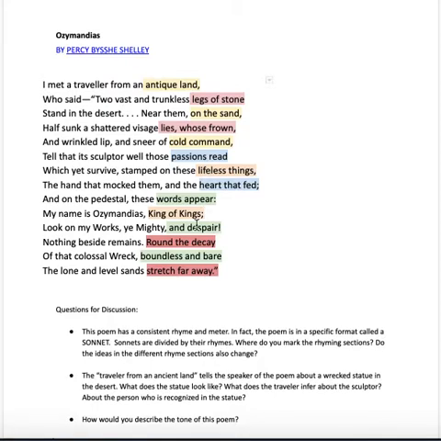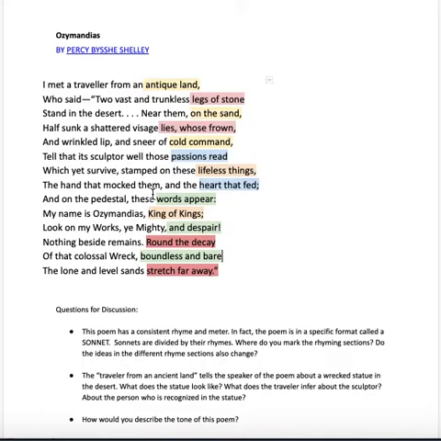So we've got these two together, and then here we've got this odd rhyme. Words appear is going to be rhymed with ye mighty and despair. Appear and despair. And then below that, boundless and bare.